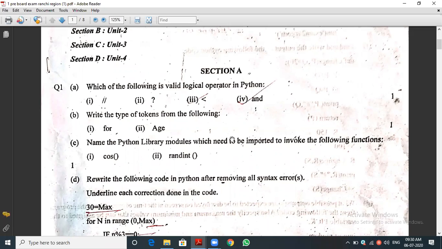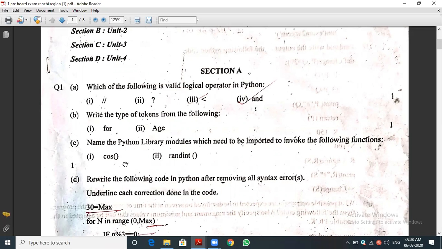Okay, let you see this. Name the Python library module which needs to be imported to invoke the following functions. cos is a function, randint is a function. To invoke means to call the functions. Which module is used here?